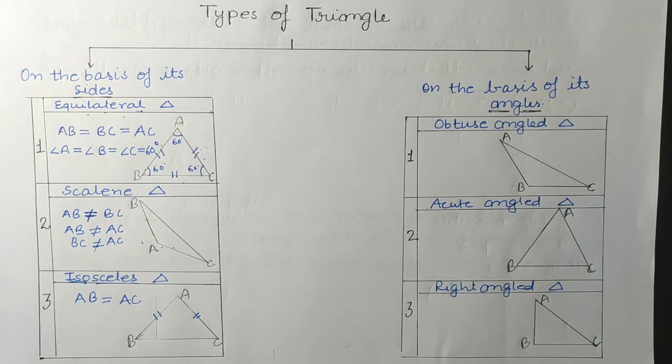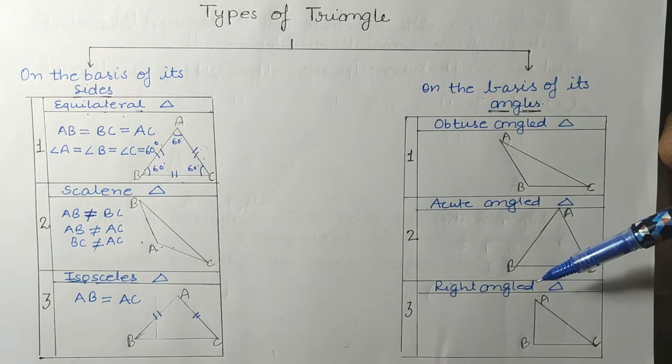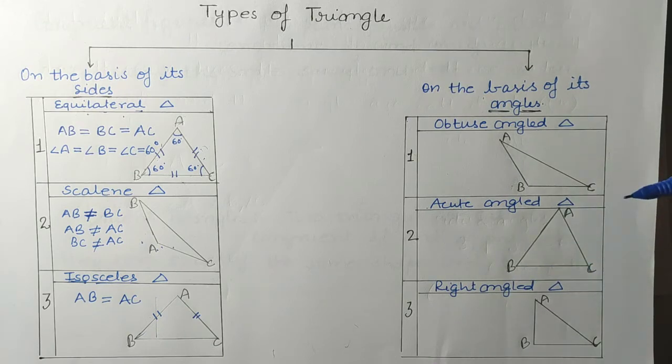An angle whose measure is less than 90 degree is known as acute angle. And the angle whose measure is exactly equal to 90 degree is known as right angle.